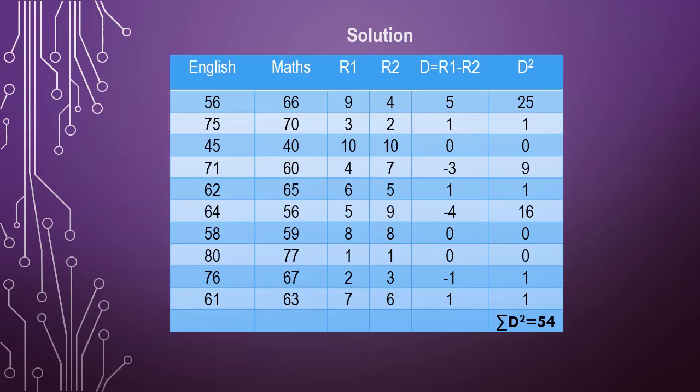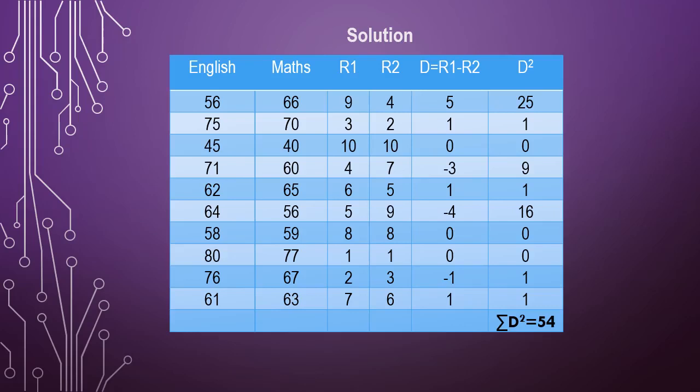Next highest is 75, rank 3. Next is 71, that is 4. The next is 64, rank is 5. Then next 62, rank is 6. Then 61, rank is 7. Then next 58, rank is 8. Then 56, rank is 9. Then 45, rank is 10.